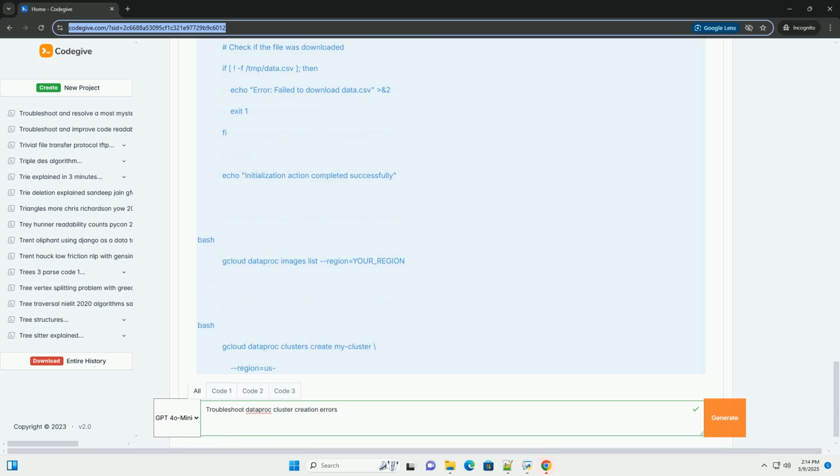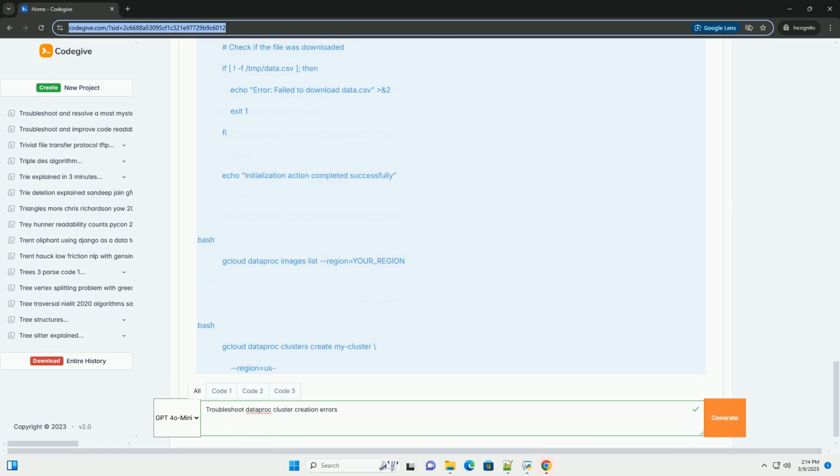Simplify the cluster creation. Start with a minimal cluster configuration to isolate the issue. For example, try creating a cluster with only one worker node and no initialization actions. Once you've successfully created the basic cluster, gradually add more features and complexity to identify the source of the error.